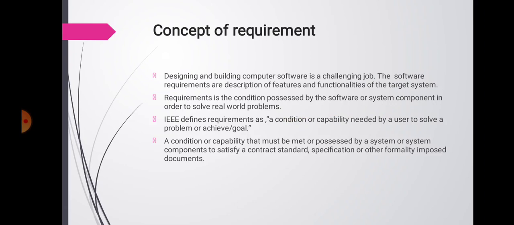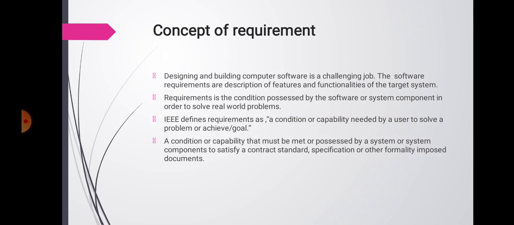Then requirements. Designing and building computer software is a challenging job. The software requirements are descriptions of features and functionalities of the target systems. A requirement is a condition possessed by software or system components in order to solve real world problems.